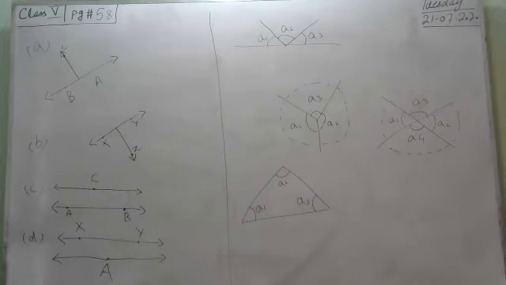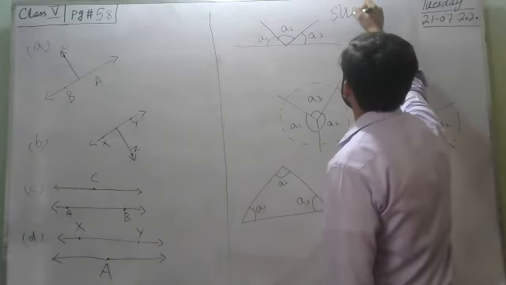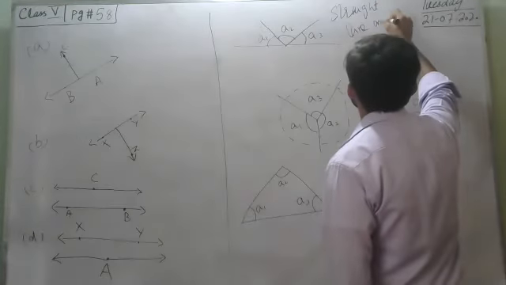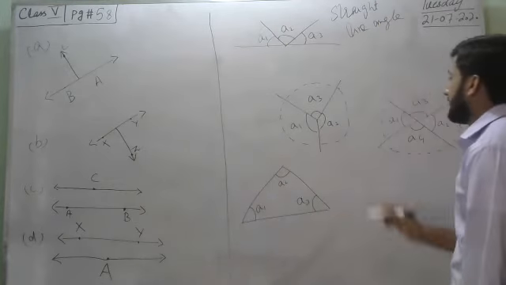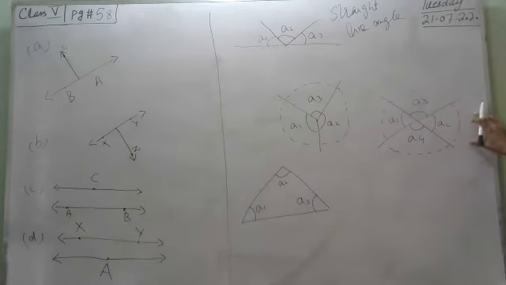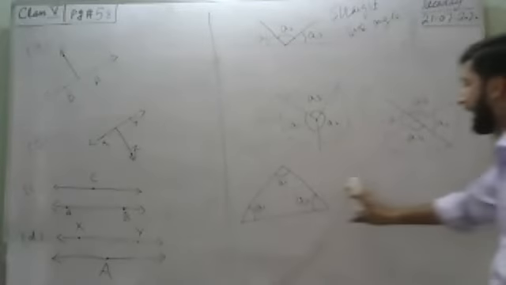There are four types of angles I have drawn. First one is straight line angle. Second one is angles having one common point, and angles on intersecting lines, and the last one is angle enclosed in a triangle.